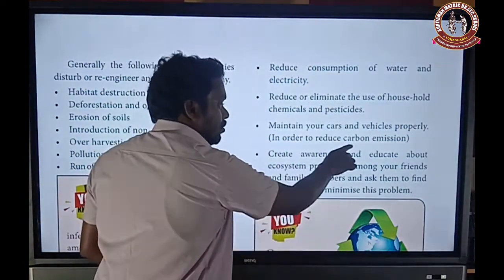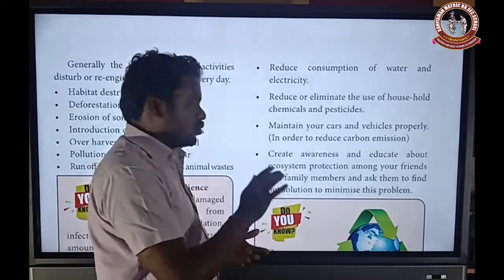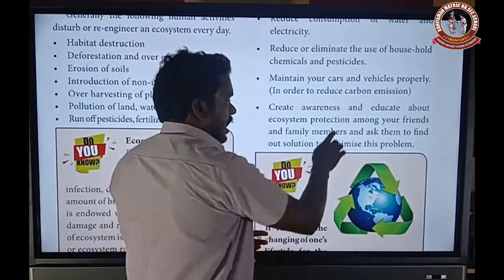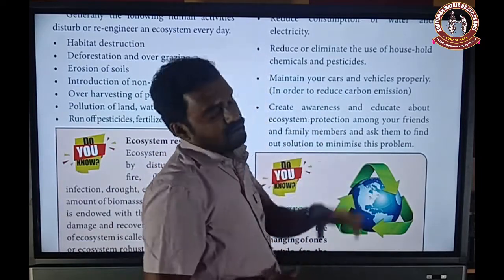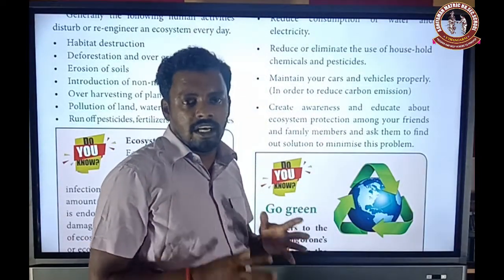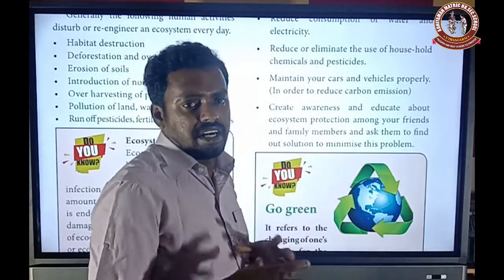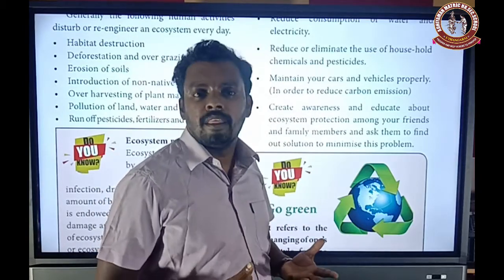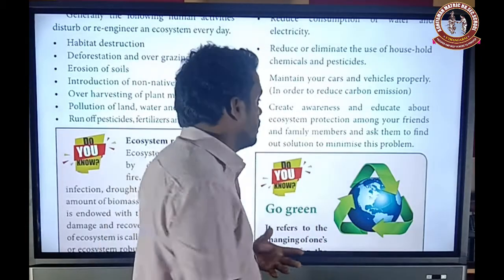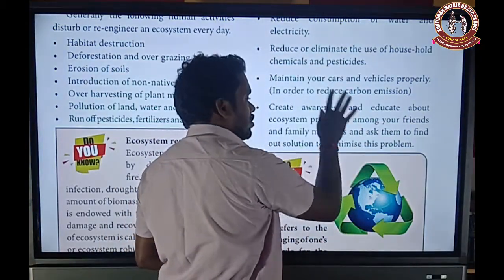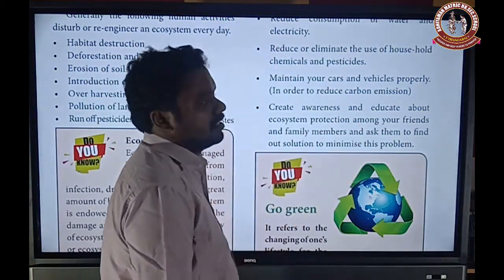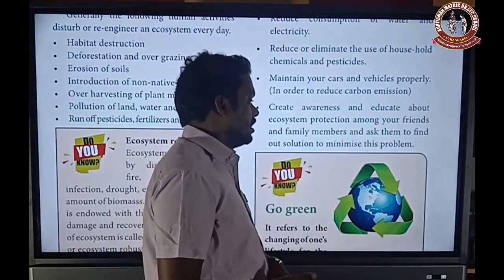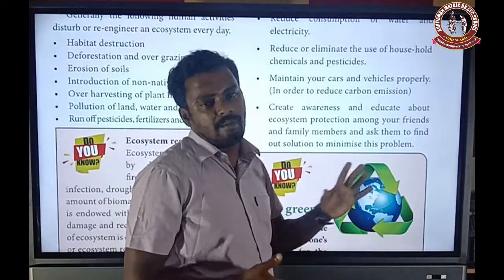If you maintain cars and other vehicles properly, the carbon emission level is decreased. Then the next one is to create awareness and educate about ecosystem protection, among people, students, and institutions, and educate your friends and family members, and ask them to find a solution to minimize this problem.